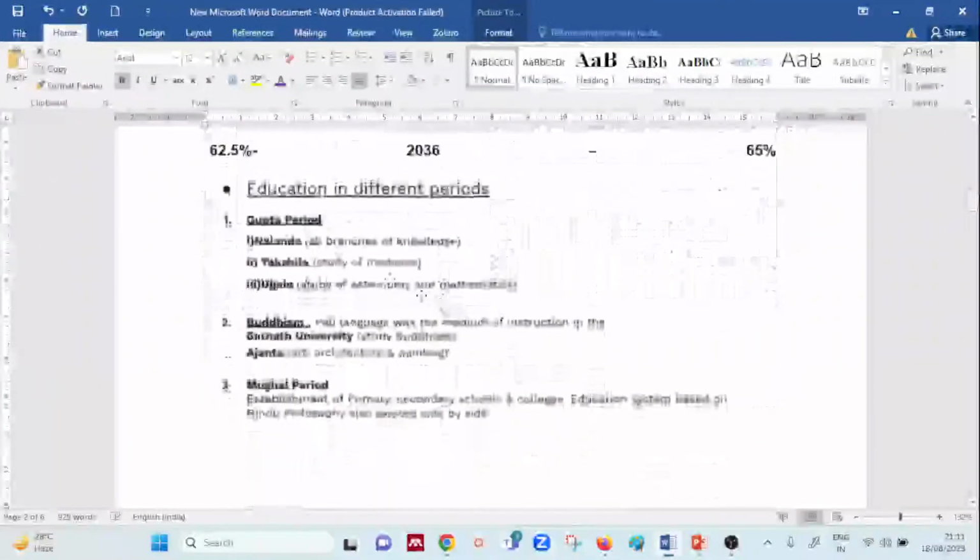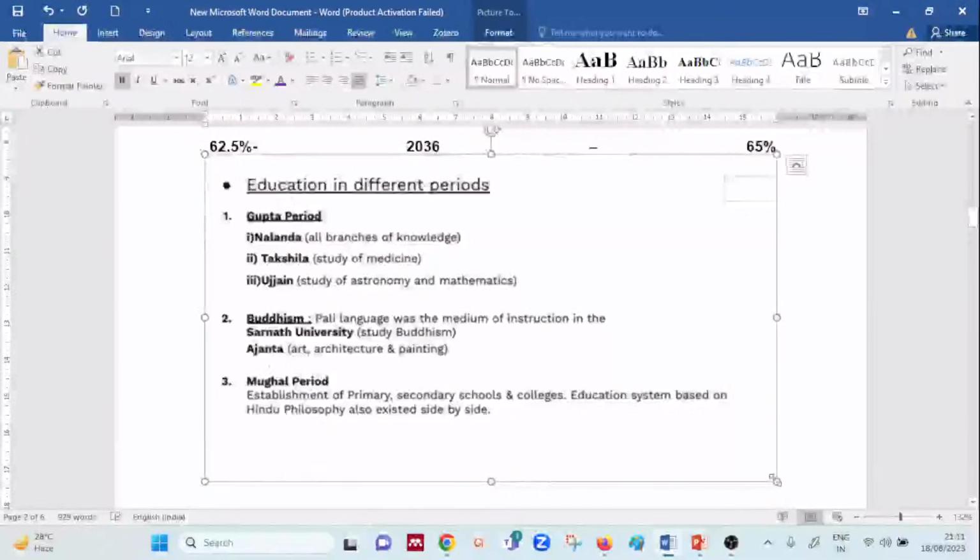Coming next to the education seen in the different periods. We have the Gupta period, Buddhism, and the Mughal period. We are going to take some important points in the form of universities also, and at the end we will study those. So in the Gupta period, we have seen Nalanda, Takshila and Ujjain. Yes, questions do come from this. There is a small aspect of questions which you have to do very well.